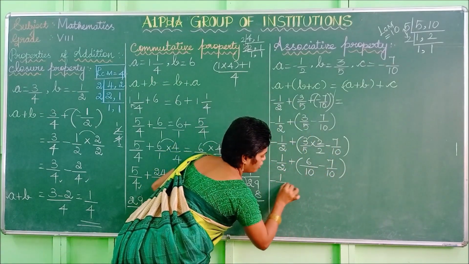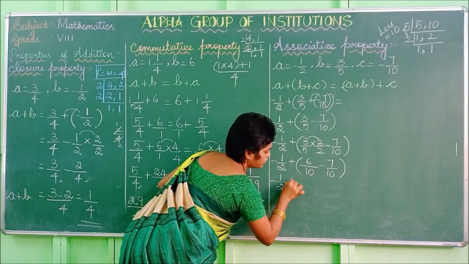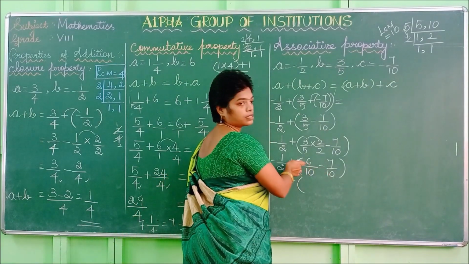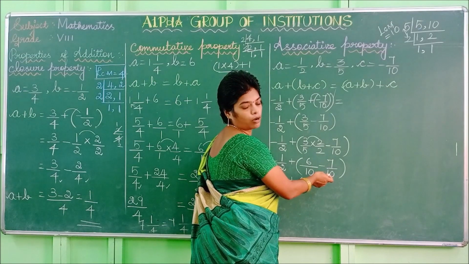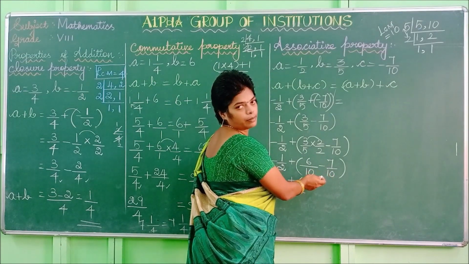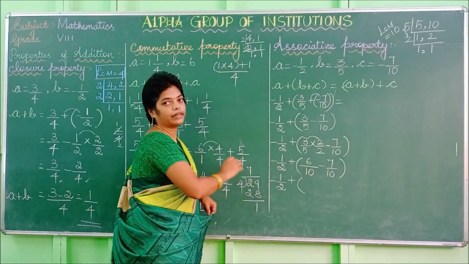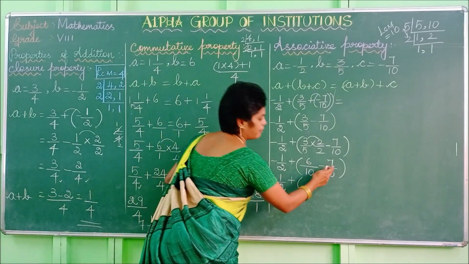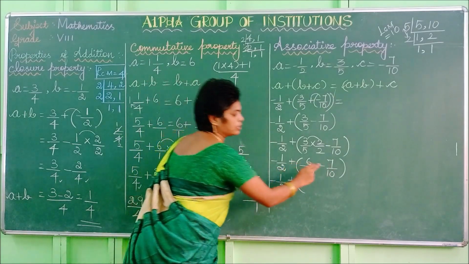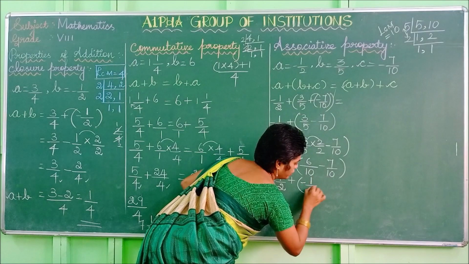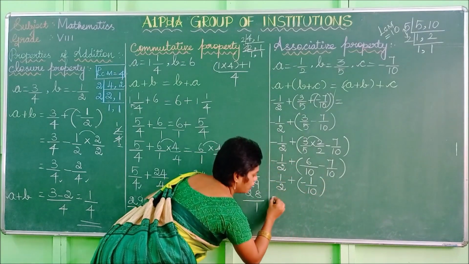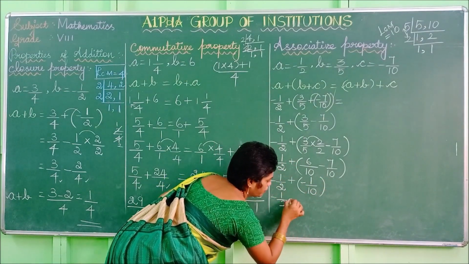Then you have to subtract these two terms. So this is positive and this is negative. What is the biggest number? The negative number is the biggest number. So you can subtract and put the negative sign. So 7 minus 6 is 1. This is the biggest number, so we can put 1 by 10. So our next step is minus 1 by 2.